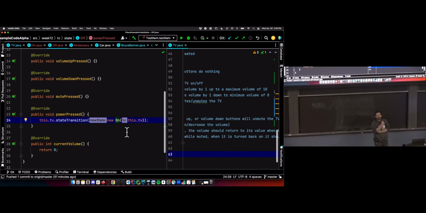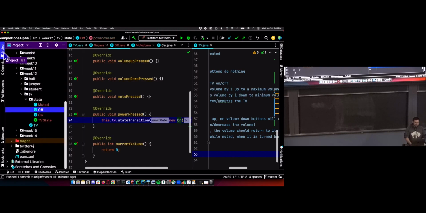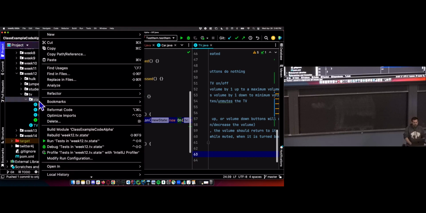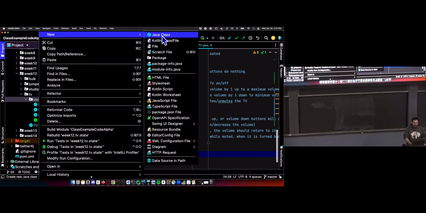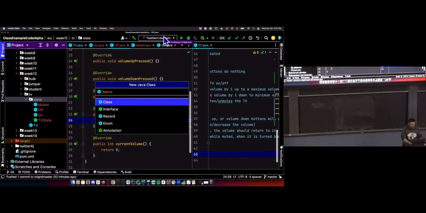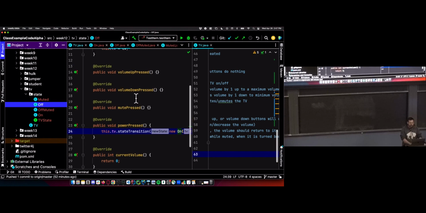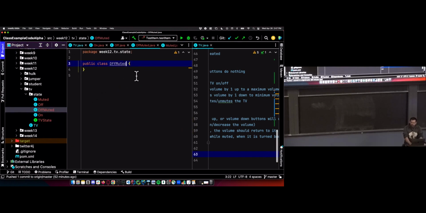Well, we have a different set of behavior. Whenever even one single method does something different, you've got yourself a new state. We're going to need a new state to be able to get this functionality, because one of the API methods changed what it should do. I'm going to create a new state, and I'm going to call it off muted. And this one's a little awkward because most of these methods don't do anything anyway.